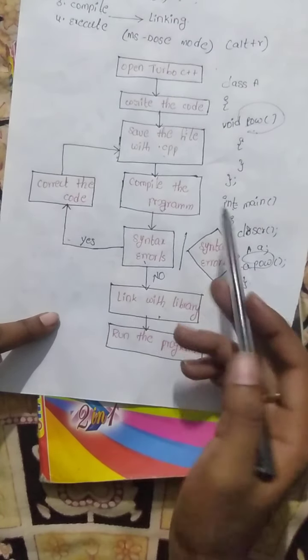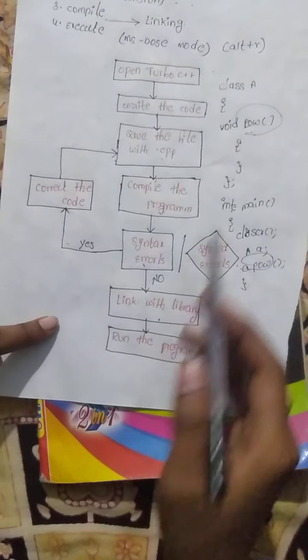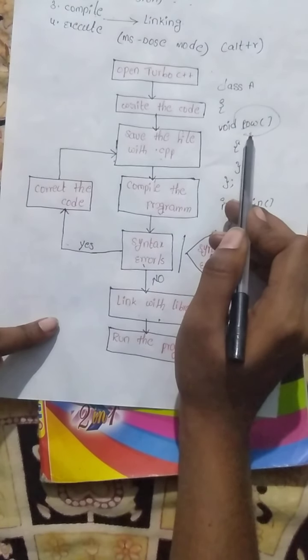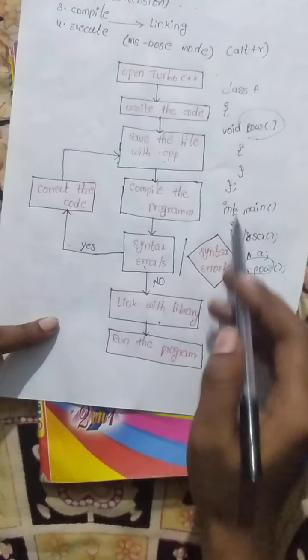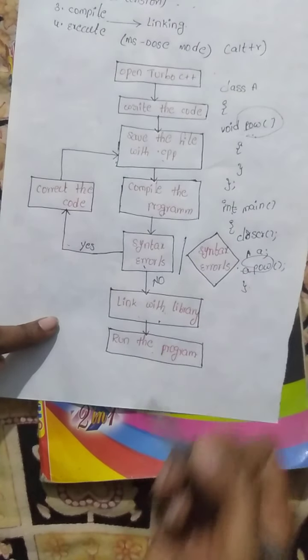Here, link with library means math.h. If we take math operations, we take math.h. So in this example we take power. It is a mathematical instruction. So we take the math.h library. So link with the library, then run the program.